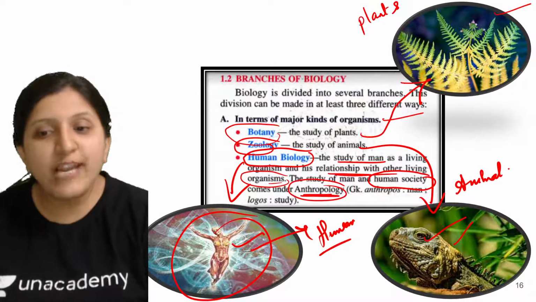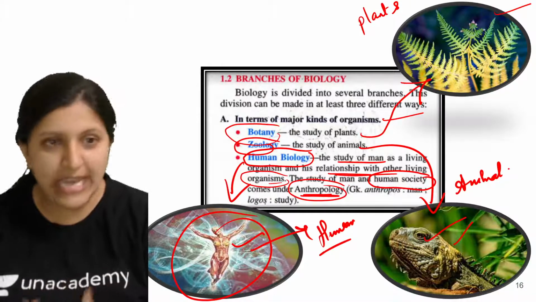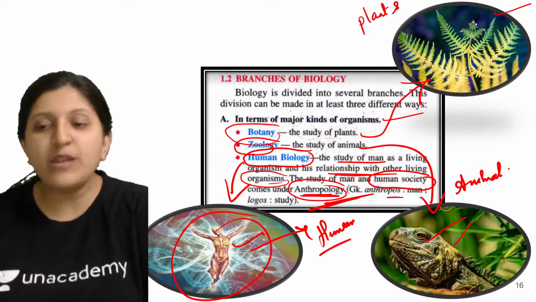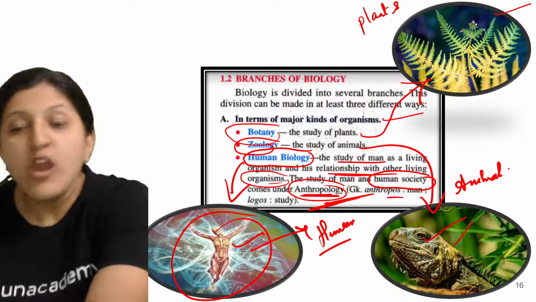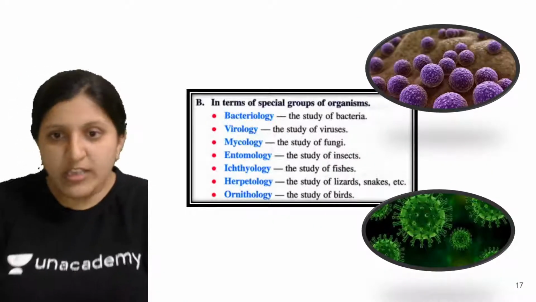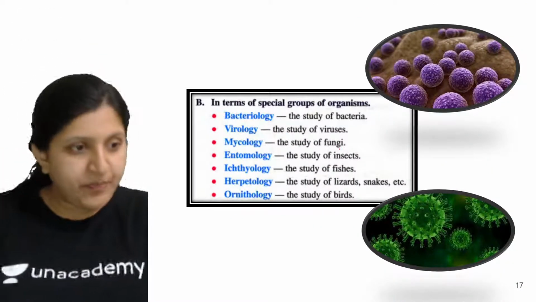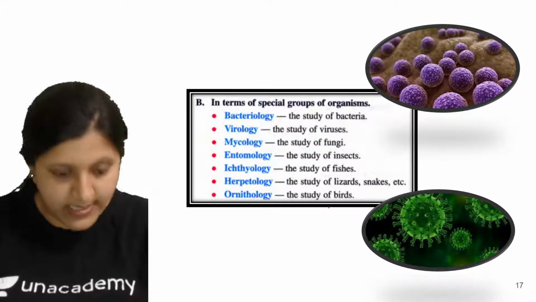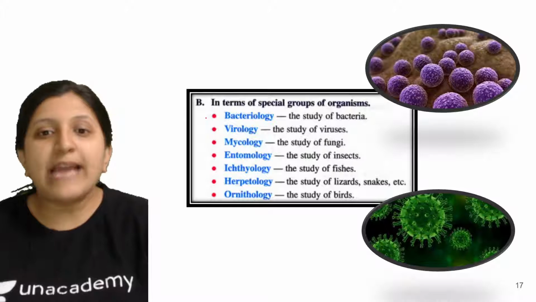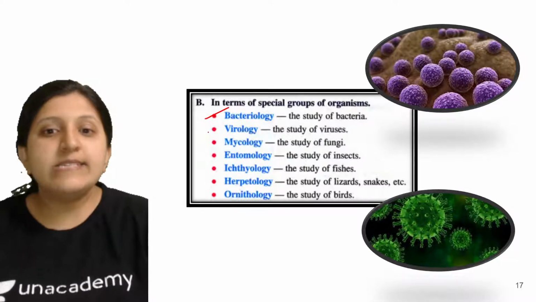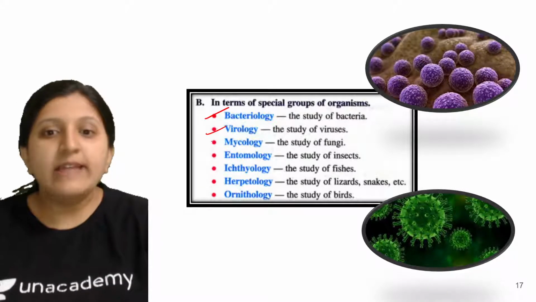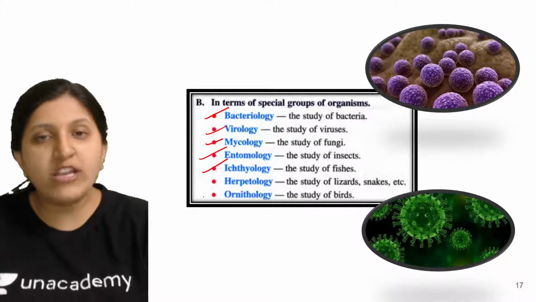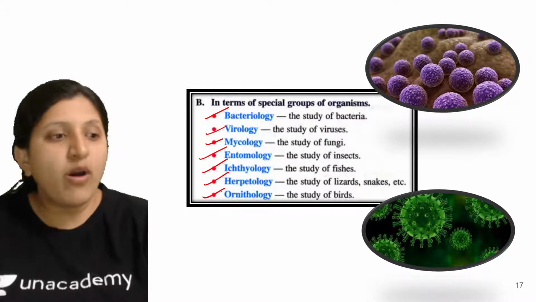So that is the study of man and human society, which comes under anthropology. Anthropos means man, logy is study. Okay, so let's have a look at this in terms of special groups of organisms. There is bacteriology, virology, then there is mycology, entomology, ichthyology, herpetology, ornithology.